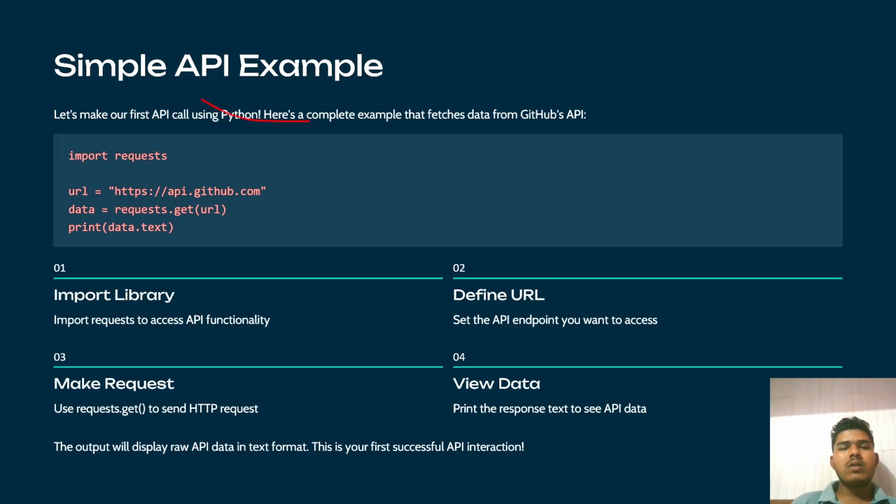We are going to make our first API call using Python. Here is a complete example that fetches data from GitHub's API. Import requests, URL is equal to https://api.github.com, data is equal to requests.get(URL), print data.text. So first import the library, second define the URL, third make the request, and then view the data. Print the response text to see the API data. The output will display raw API data in text format. So this is your first successful API interaction.